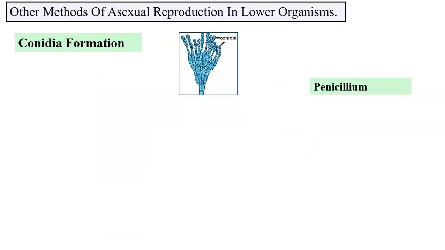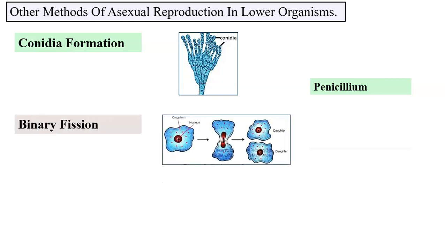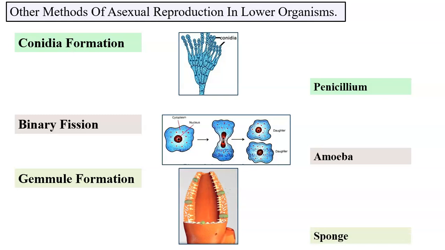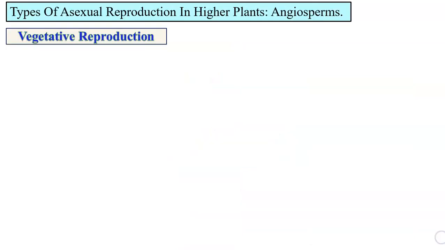Other methods of asexual reproduction in lower organisms are conidia formation observed in Penicillium. Conidia are also spores, but they are non-motile spores. Binary fission is observed in amoeba and gemmule formation in sponge.